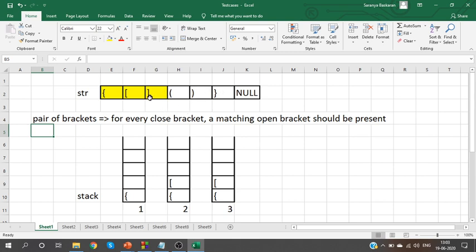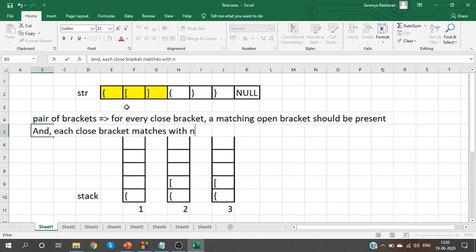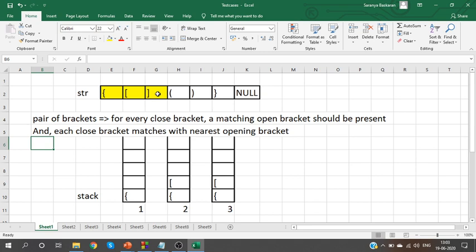Yes, for every close bracket there should be a matching open bracket, and each close bracket matches with the nearest opening bracket. If I have a close bracket here, I cannot match it with some other open bracket. Can you understand? I should match it with the nearest open bracket.